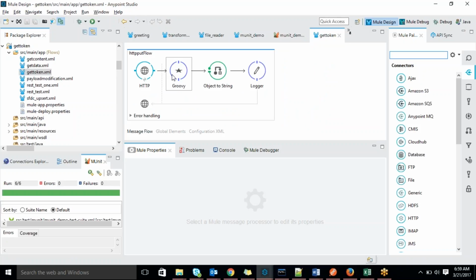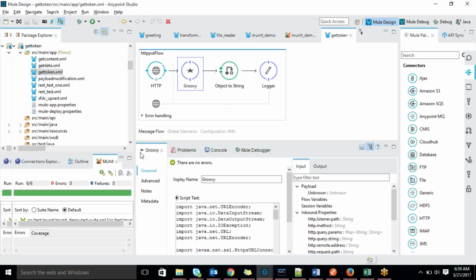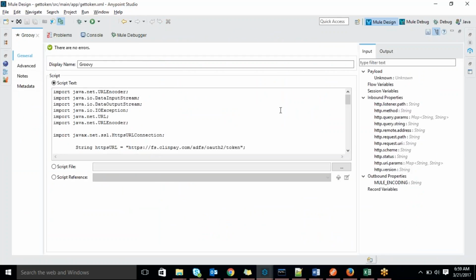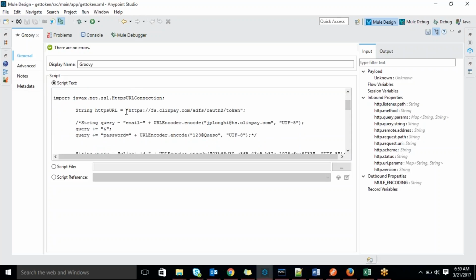This is a Groovy component here. See what I have written in the Groovy script. I mentioned total Java logic; it will support total Java code. In this particular Groovy script, I import the packages. After that I have some HTTPS URL. My agenda in this is to get some token. I will give some input, client ID and secret ID, and I have to get the token.